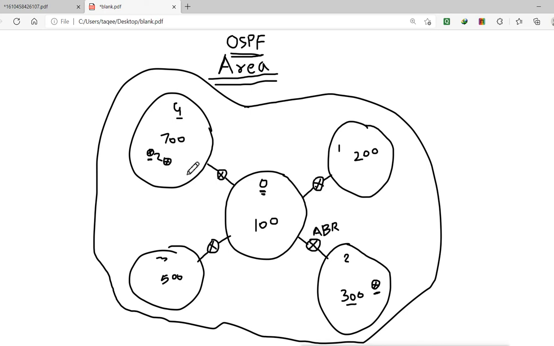Now why is that? Because I have not done route summarization. I just configured the areas, but I have not done the summarization. When I do the summarization, then the areas will be effective and this will work properly.